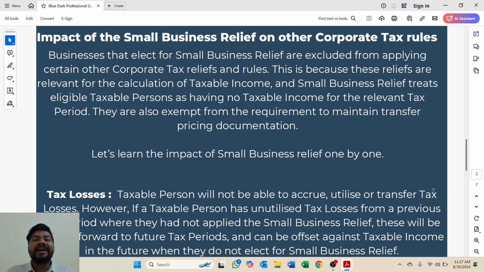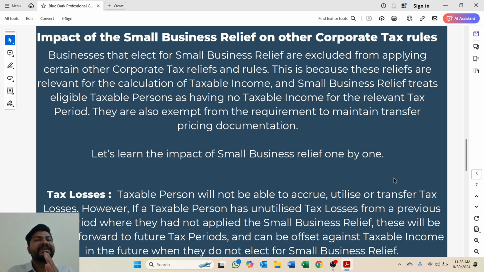That's why they are excluded. They don't need to apply certain other corporate tax rules and relief. So let's understand its impact one by one. Number one, tax losses. You cannot carry forward or set off or utilize the tax losses in the period in which you elect for a small business relief.